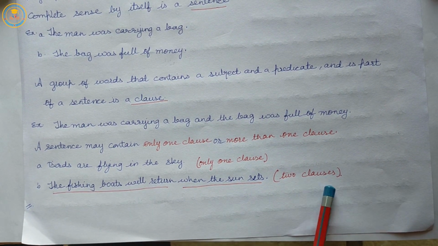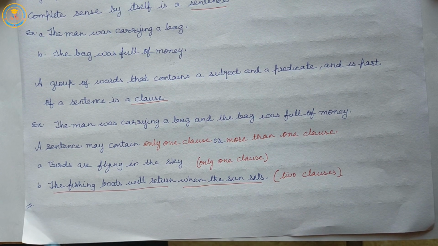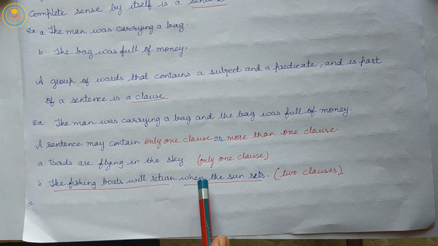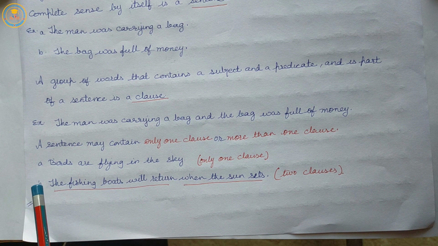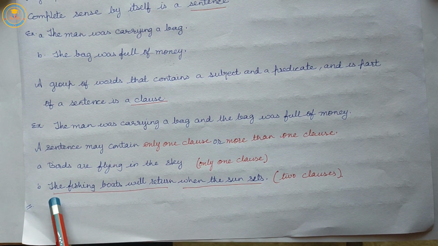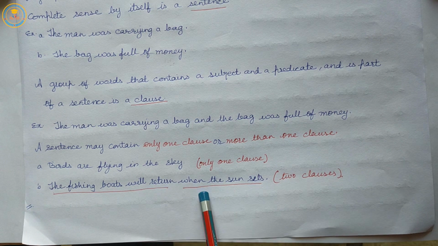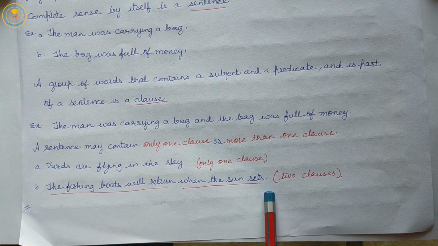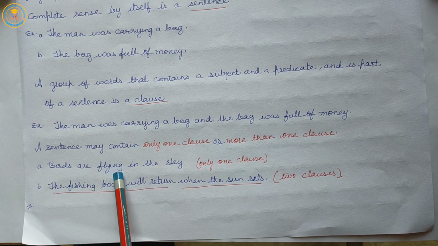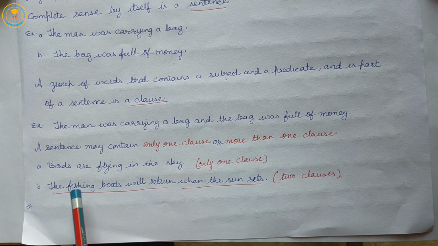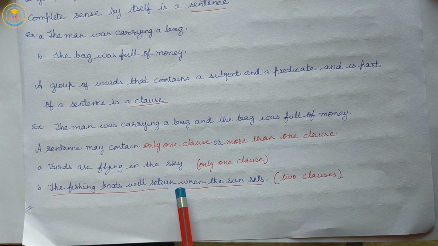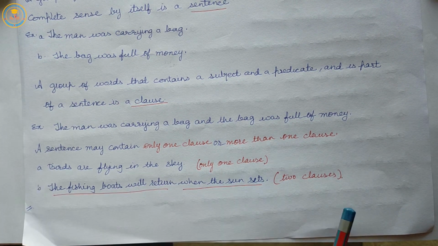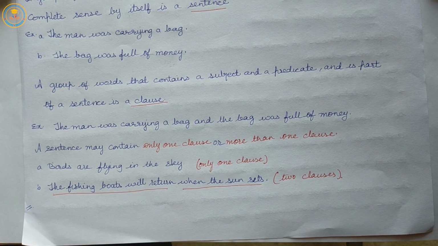Here are two clauses, and we combine them with when. So the sentence is, the fishing boats will return when the sun sets. And the birds are flying in the sky has only one clause. The fishing boats will return when the sun sets has two clauses.